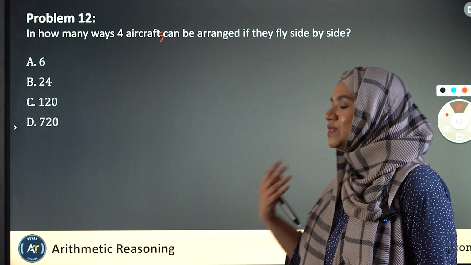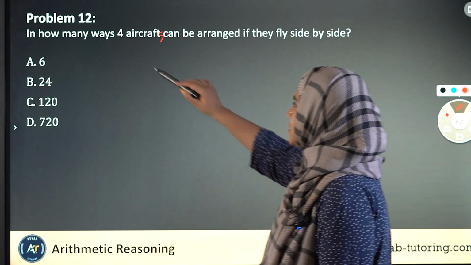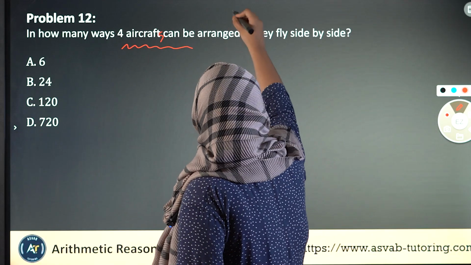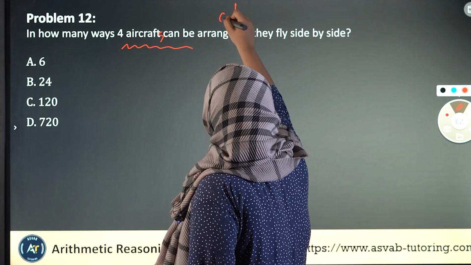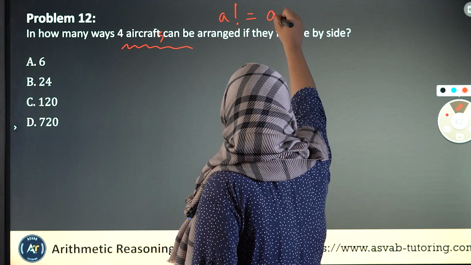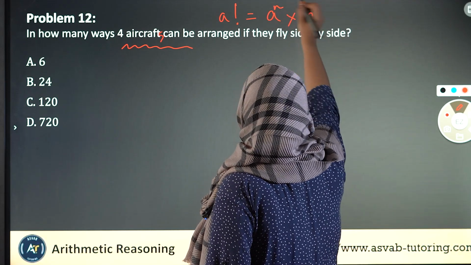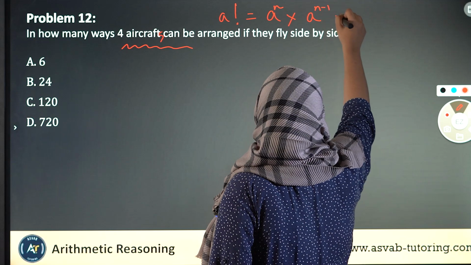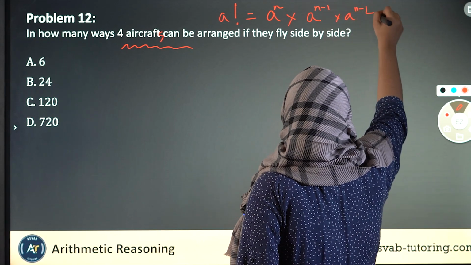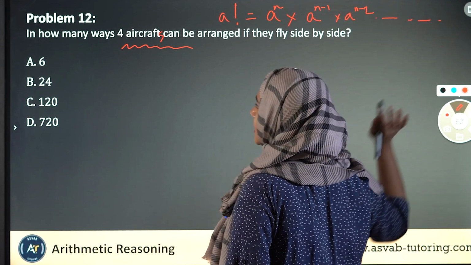Okay, so this is a matter of factorial. So are you introduced to factorial, by the way? Factorial means we need to write a, let's say it's a to the power n, so then n minus 1, n minus 2, till we go to the very end.